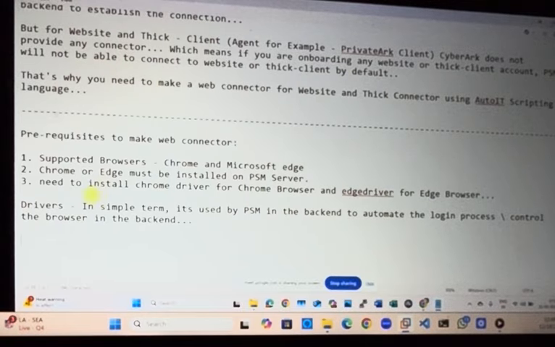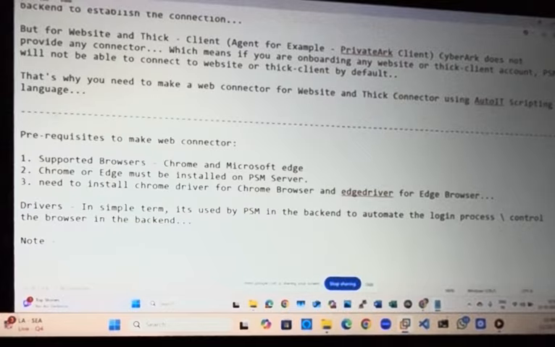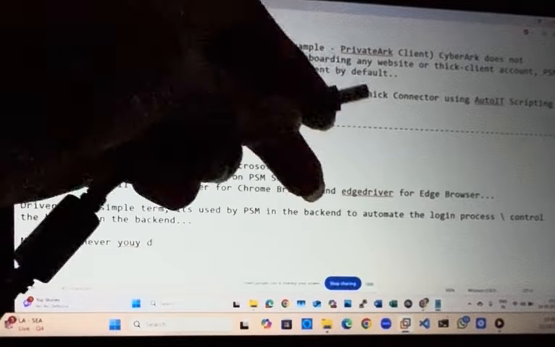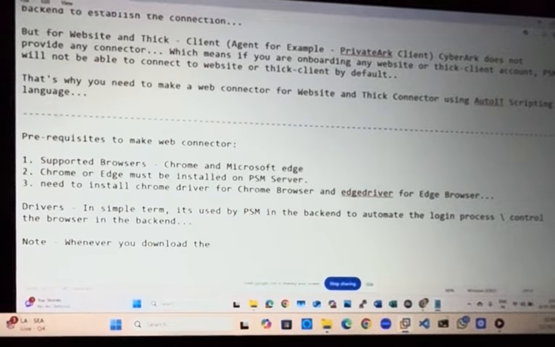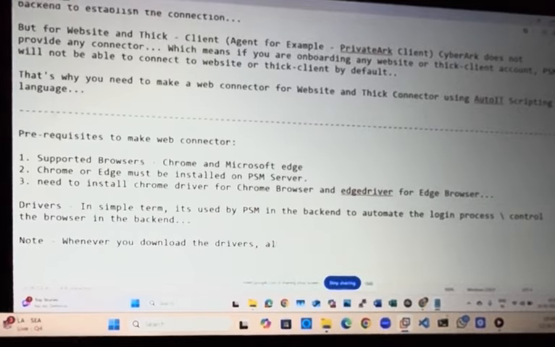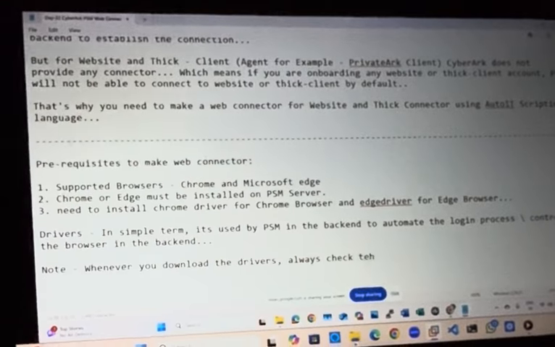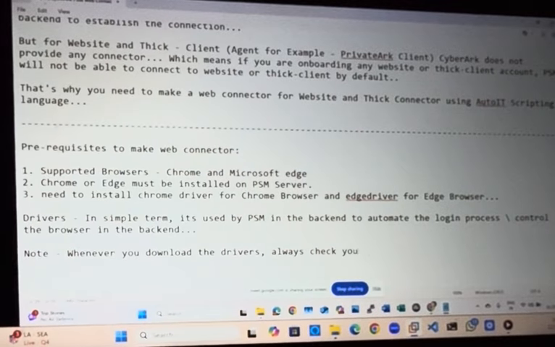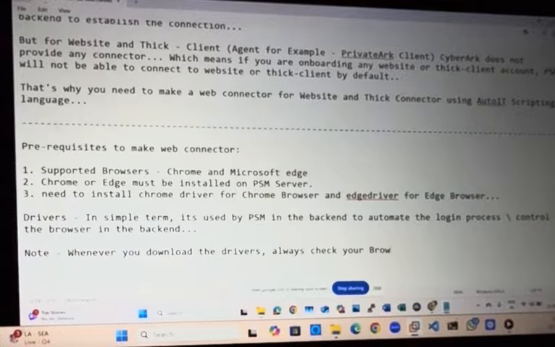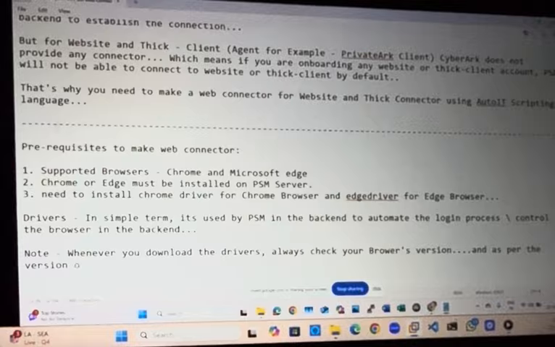You need to download these. So how can you download? First of all, whenever you download the driver, always check your browser version, and as per the version only you will get the driver.